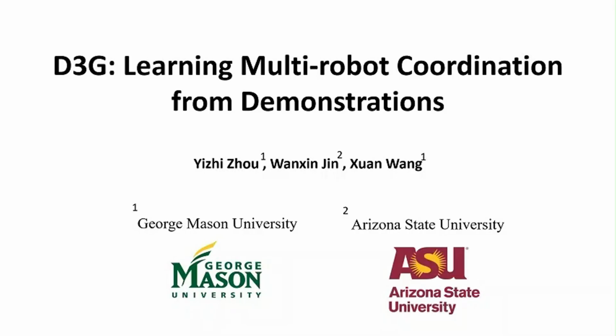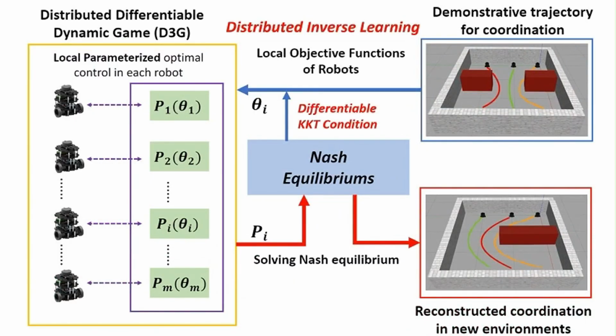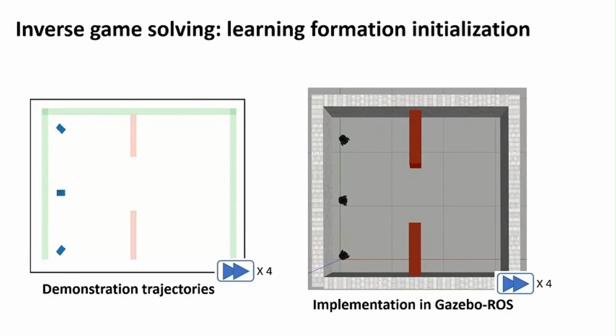This video presents a novel distributed approach for solving the inverse problem of a differentiable dynamic game, which enables robots to learn multi-robot coordination from given demonstrations. We test 4 different scenarios. In each scenario, we will first test the inverse game where each robot learns the objective from the given demonstrations, and validate the learned objective functions in a different environment for generalization.